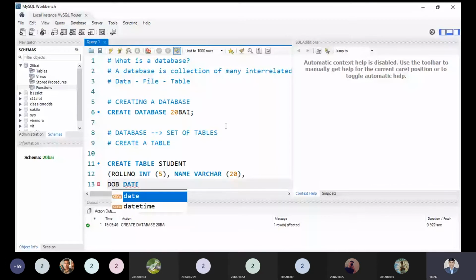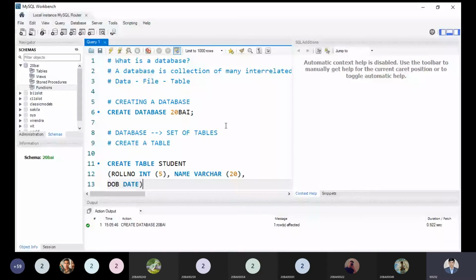We are creating this as time permits, and I will tell you many things time to time. So first I'm creating a students table, in which we have the roll number, name of the student, and date of birth when he or she was born. Let me put the semicolon at the end.